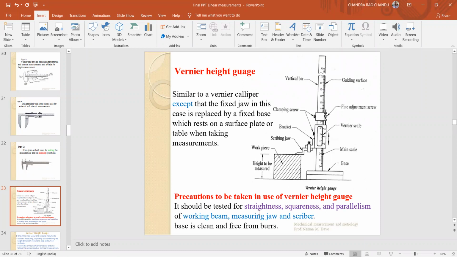Precautions to be taken in use of the vernier height gauge: it should be tested for straightness, squareness, and parallelism of the working beam. Straightness and squareness, because the vernier scale is sliding on this vertical bar, so you have to check for squareness. Also check the measuring jaw and scriber. The scriber has a flat surface at the bottom, which touches the work part to be measured. Always clean this.